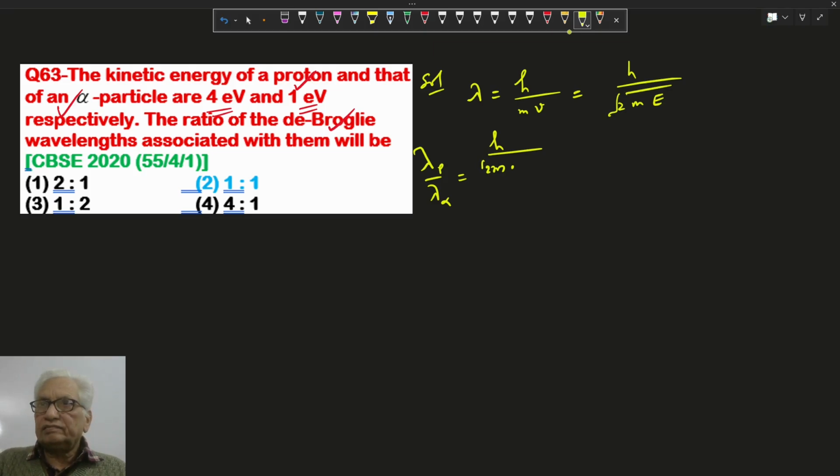So for the proton, mass m and energy 4 electron volt; for the alpha particle, mass is 4 times and energy is 1 electron volt. Cancelling 4 and 4, everything is the same, so the ratio is 1 to 1. So the correct option is where everything cancels.